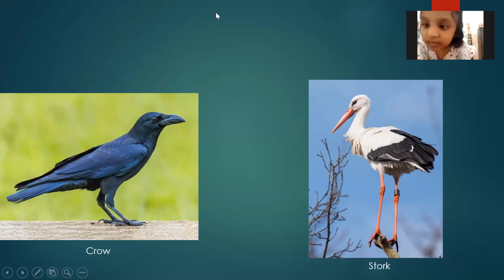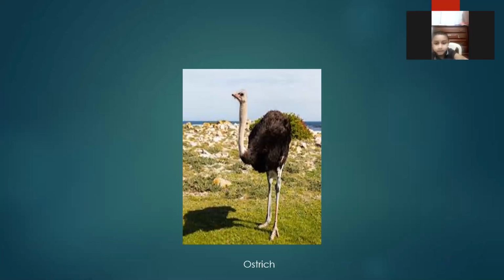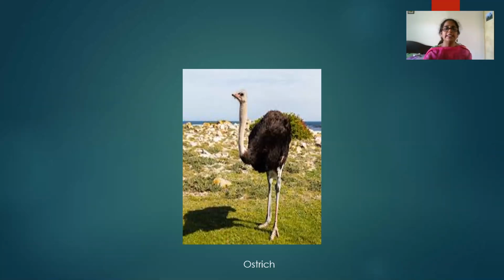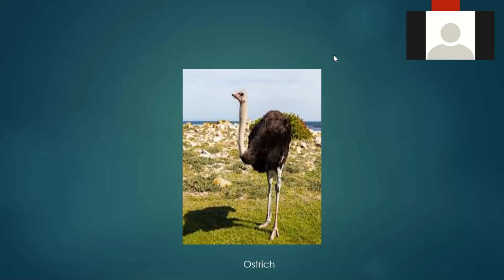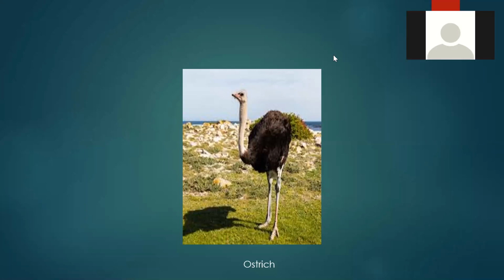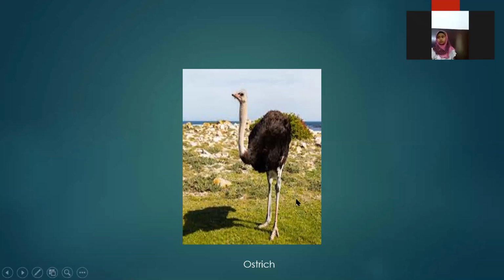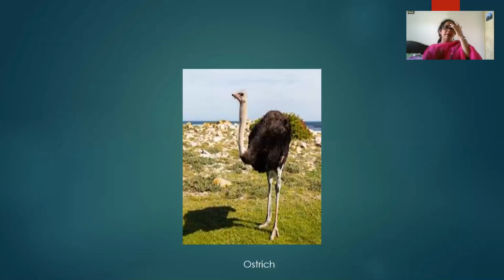Okay, this is my last week's lesson. What can you see on the screen? Ostrich. Okay, very good. Ostrich is a big bird, but it cannot fly. It can run very fast. This ostrich is a very big bird, but it cannot fly, only run very fast. Compared to other birds, those birds can fly, but these birds cannot fly.